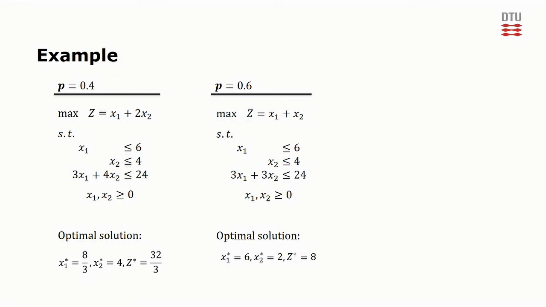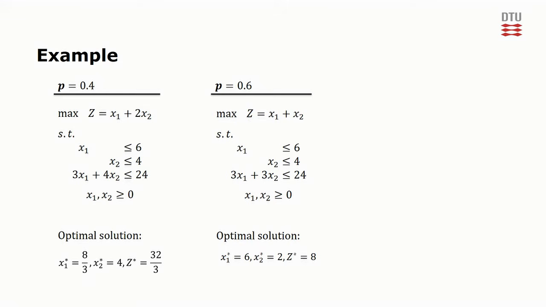Using stochastic programming with recourse, we can find the best solution on average that takes the two scenarios into account. The recourse action, of course, being the choice of x2, since we are allowed to change that after knowing which of the two scenarios is true. However, before we do that, let's first look at what happens if we simply use the optimal solution from the first scenario in the second scenario.